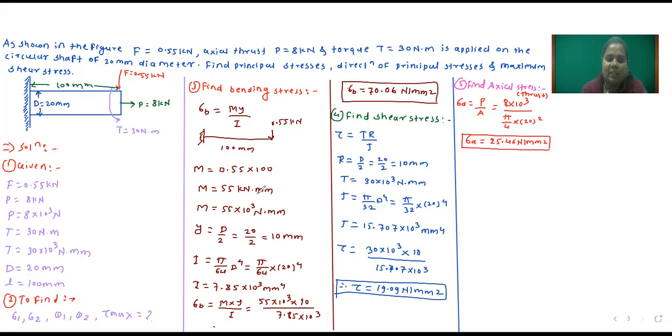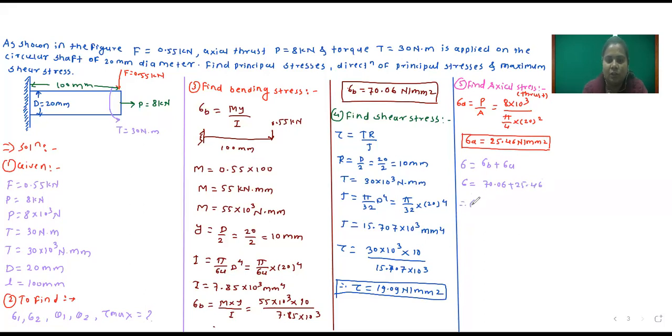Now the bending stress is already calculated, shear stress calculated and axial stress calculated. So next step is we will find out sigma. Sigma is equal to sigma B plus sigma A. Sigma B, the bending stress, is 70.06 plus 25.46.